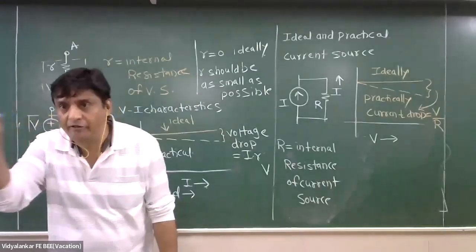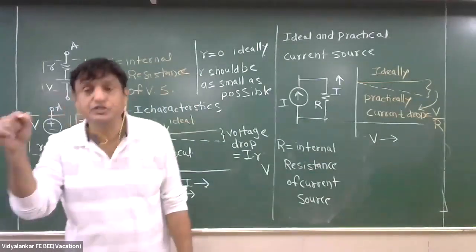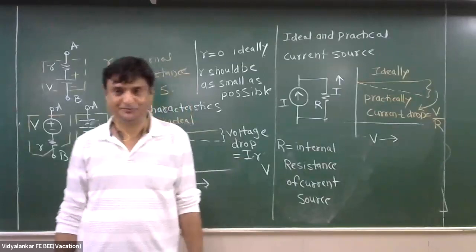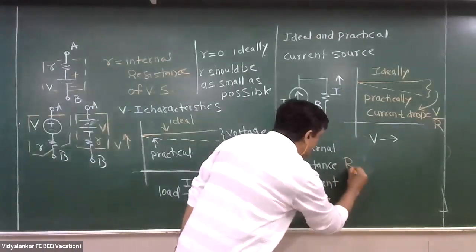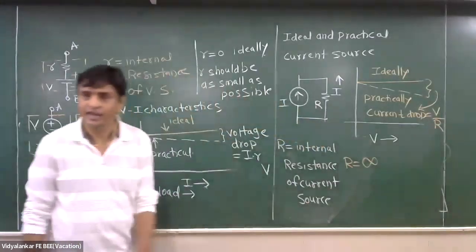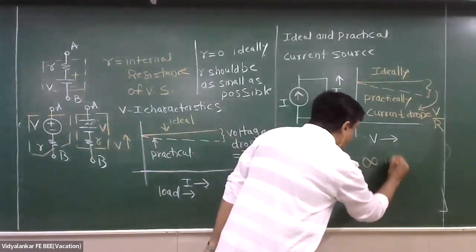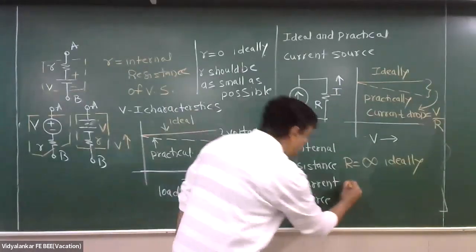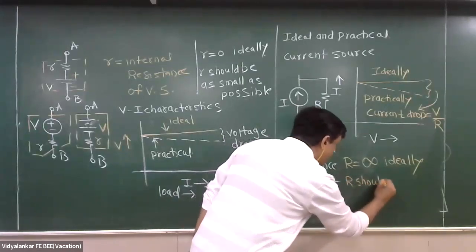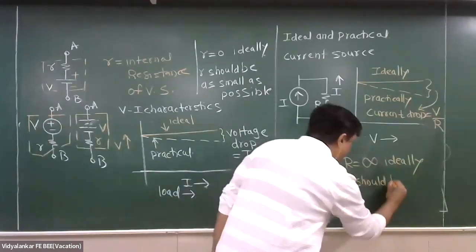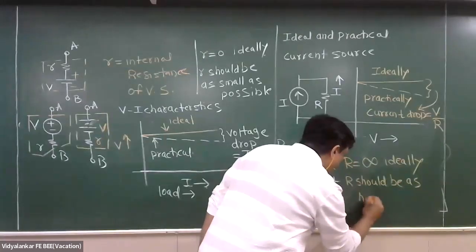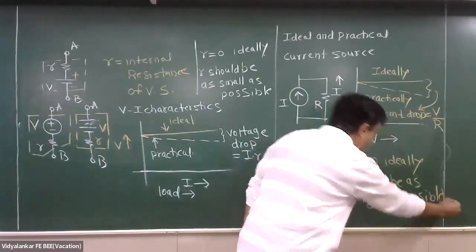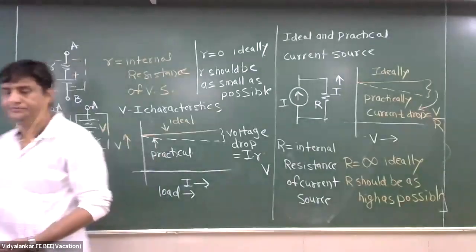To get that ideal graph, V by R should be 0. So what should be value of R ideally? Infinite. Infinity. Very good. R should be infinity, ideally. What should be R practically? Very less, और बहुत ज्यादा चाहिए ना? Should be as high as possible. Note down, and if any doubt, let me know.